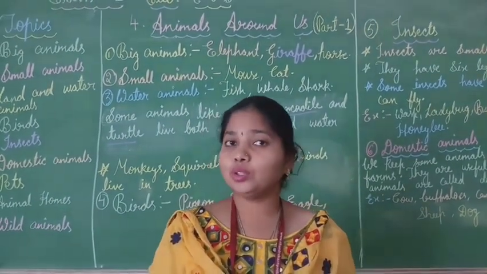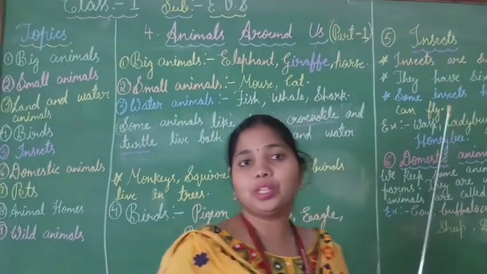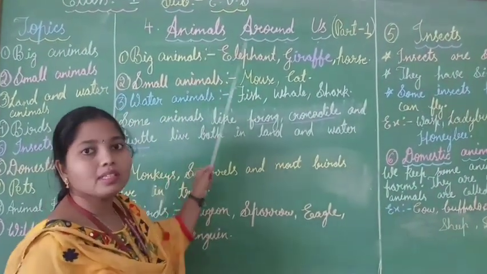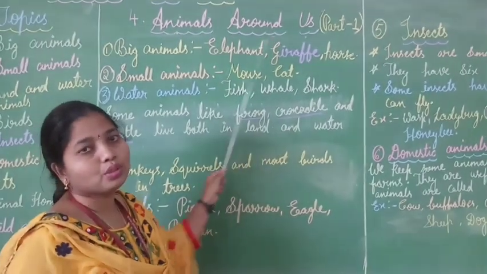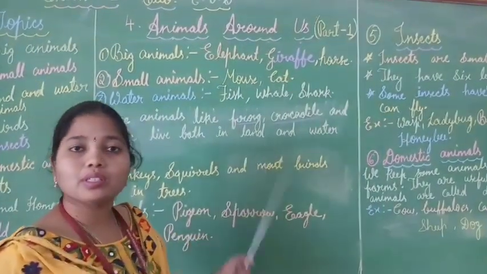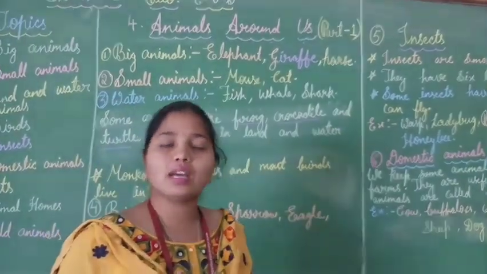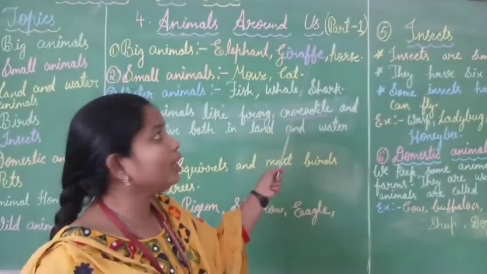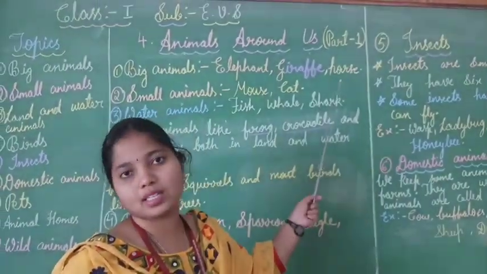So children, today's topic name is what? Today's topic name is animals around us. Part 1 of the chapter we are discussing in this session.